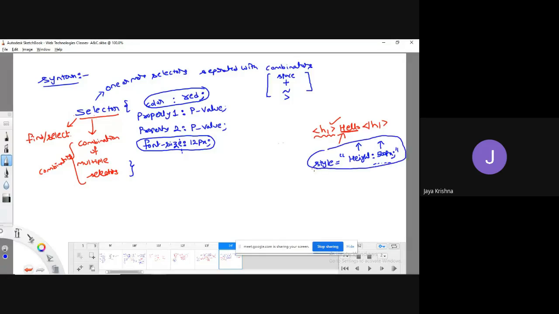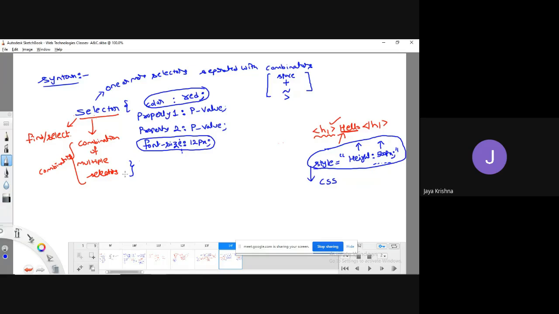That we have actually seen in HTML. But if you go through this in depth, this is also a kind of CSS. This is also a kind of CSS. Okay, fine. Anyway, let me explain now.